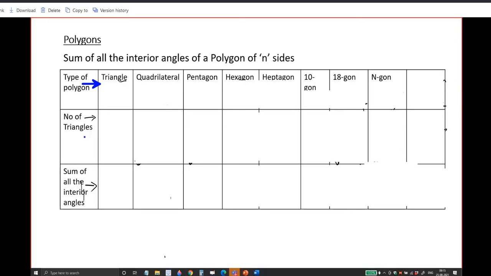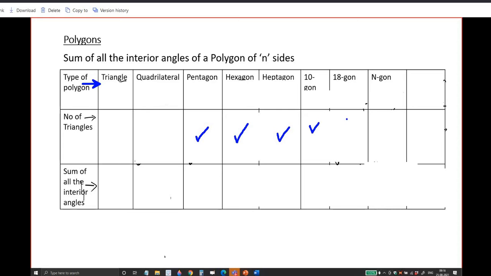In the second row, you are taking how many triangles are inside each polygon. In a triangle, only one triangle. If you take a quadrilateral, you will have two triangles inside it. A quadrilateral is made up of two triangles. Okay. Likewise, how many triangles make up the pentagon? That will come in this place. How many triangles will there be in the hexagon? How many triangles will there be in the heptagon?